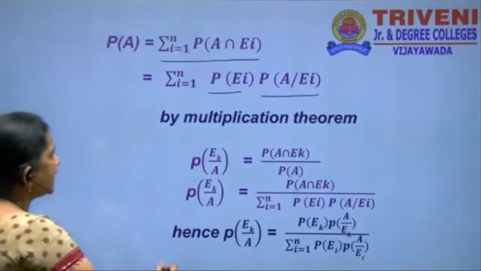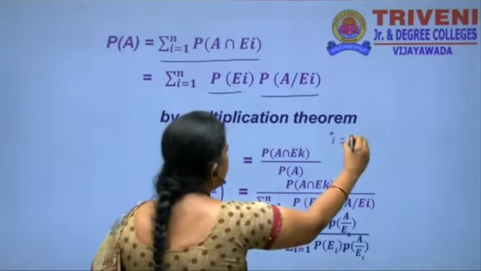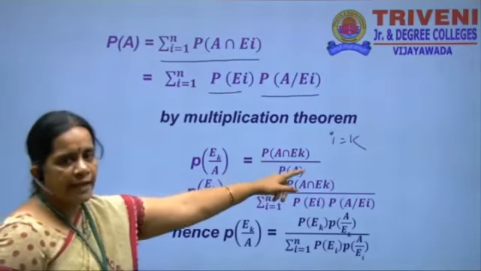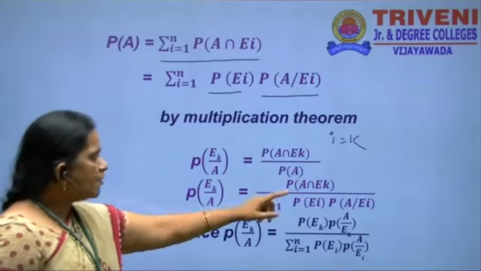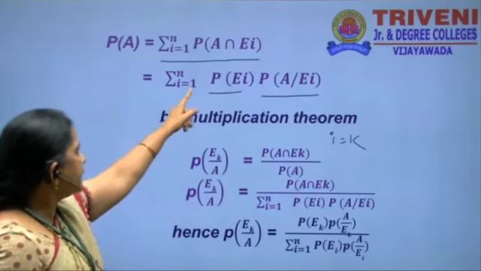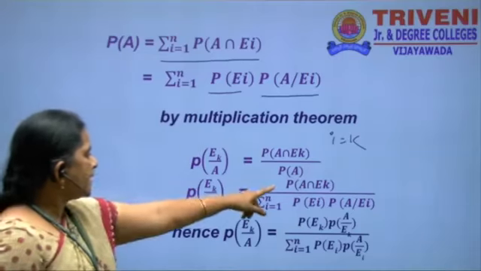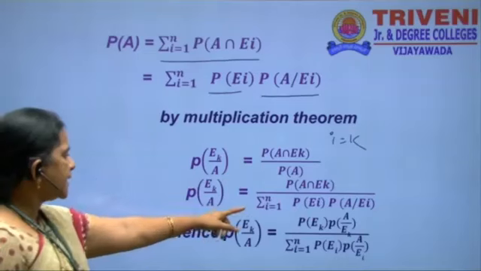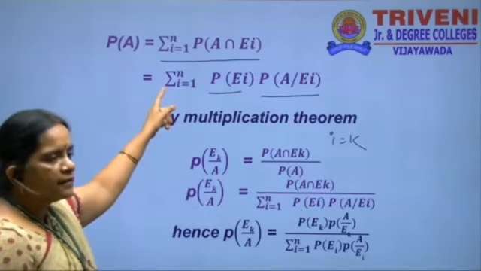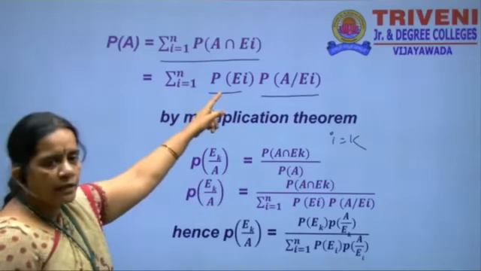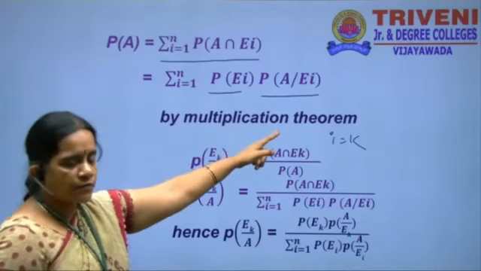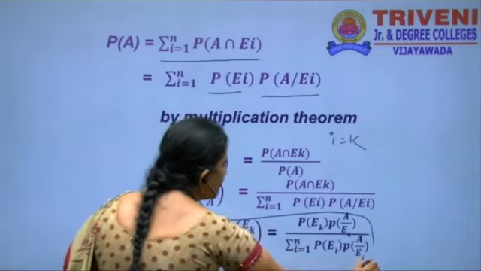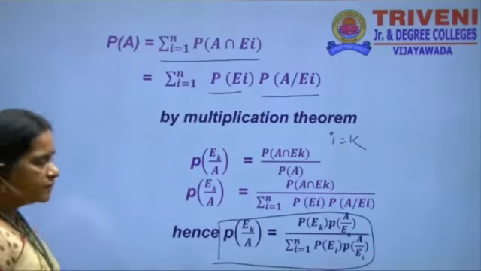Then we take i equal to k: P of Ek by A is equal to P of A intersection Ek by P of A, which is P of Ek into P of A by Ek. P of A is nothing but sigma i = 1 to n of P of Ei into P of A by Ei, and we substitute that. This formula we have to use in the problems.